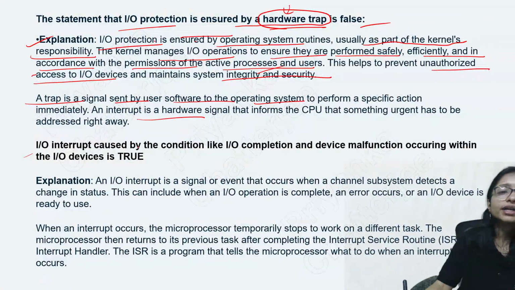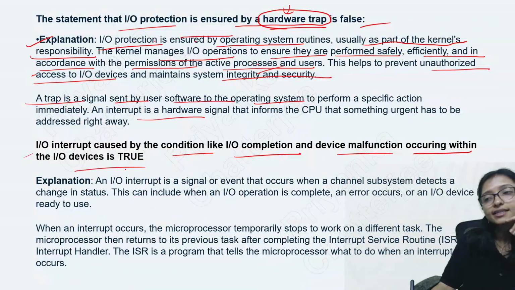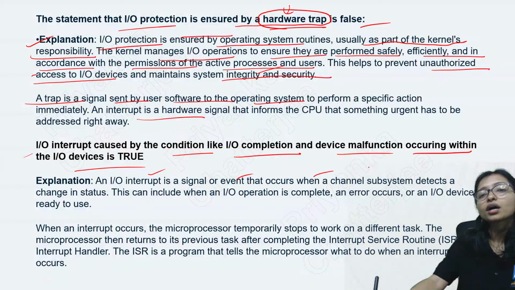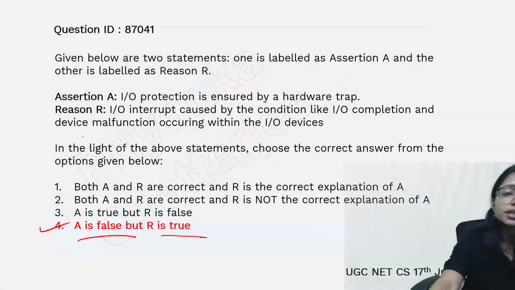Next one, IO interrupt caused by conditions like IO completion and device malfunction. Yes, it is correct. Whenever an input output interrupt occurs, it is a signal that an event has occurred: my transfer is complete, or any error occurred. Then only this interrupt will be called. That's why this is correct. So you see that the assertion is false, but the reason is true.